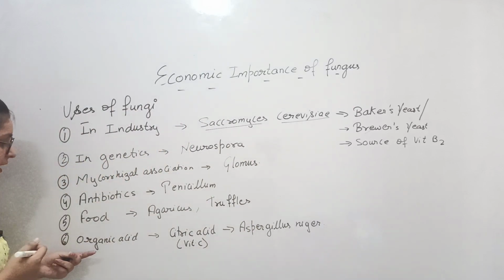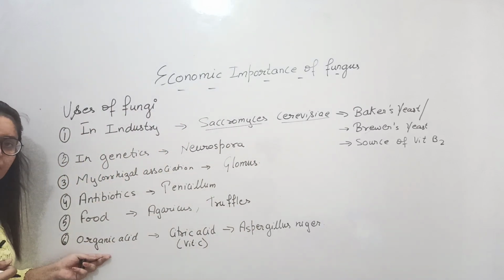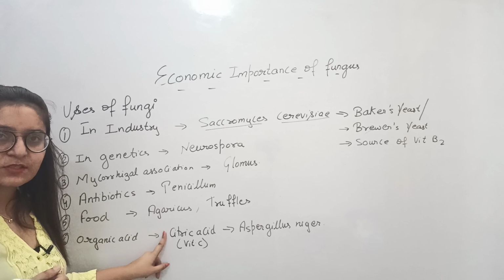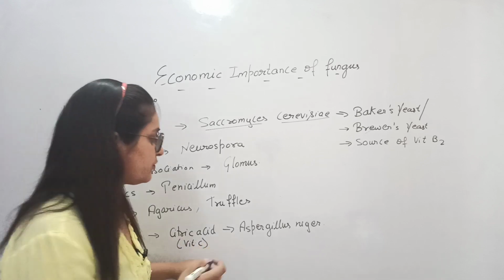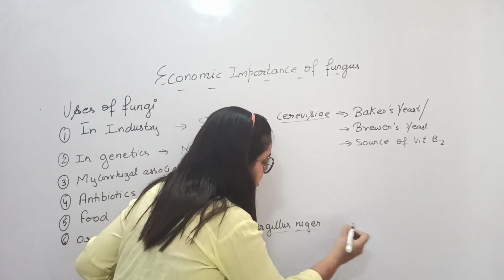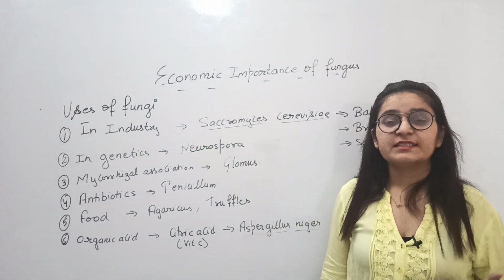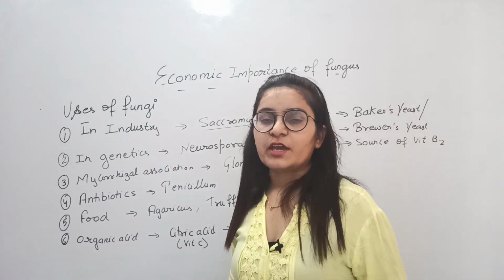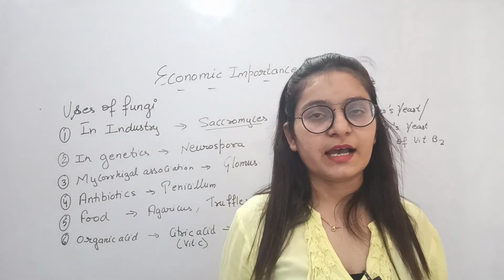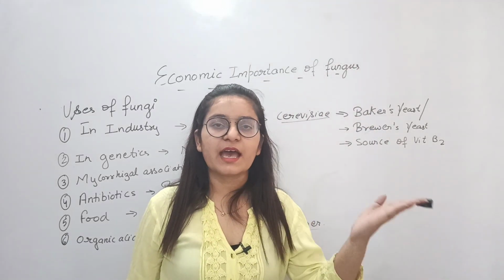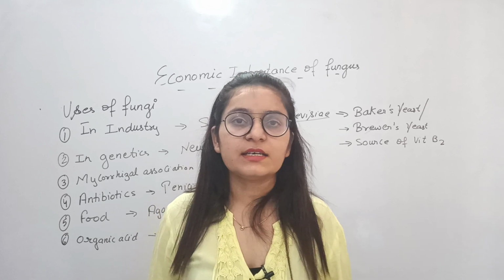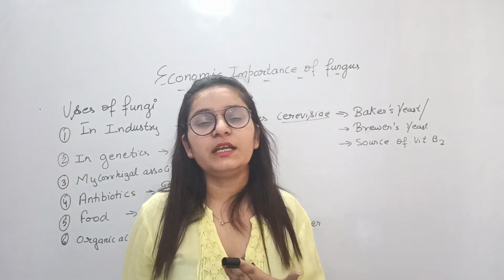And organic acids can also be obtained from the fungus, that is citric acid, a source of vitamin C, which is obtained from the fungus Aspergillus niger. So these are the different uses of the fungus that are very important. We have to learn these uses, harmful activities, as well as the uses of fungus. They may come in your NEET exam.